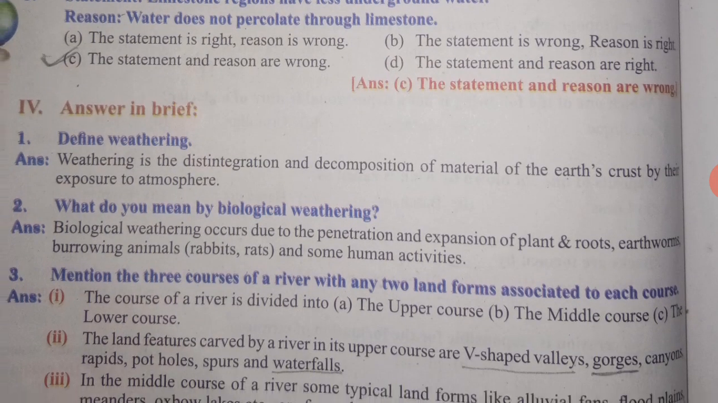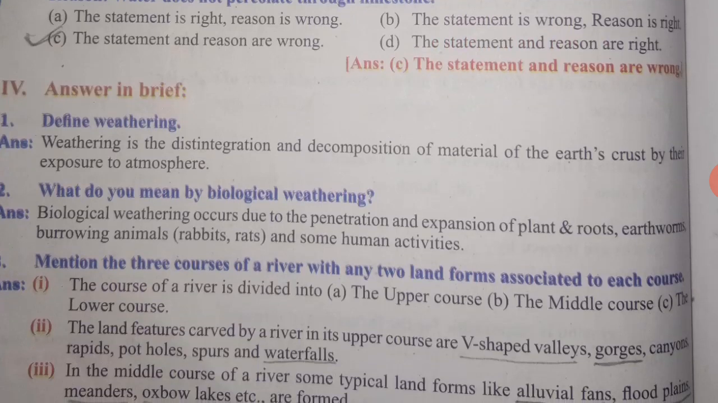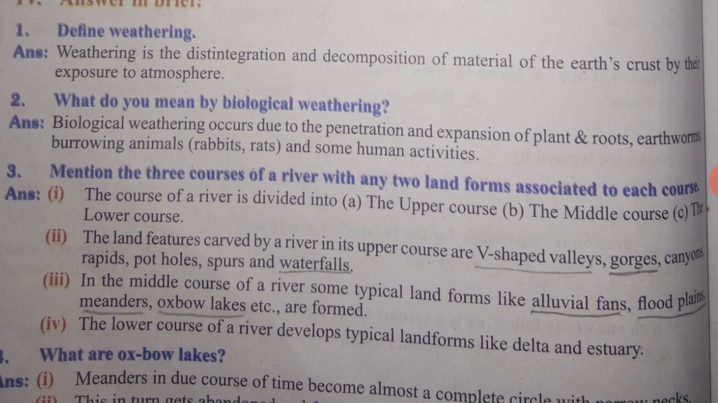Fourth Roman letter, answer in brief. First one, define weathering. Weathering is a disintegration and decomposition of material of the earth crust by their exposure to atmosphere. Second question, what do you mean by biological weathering? Biological weathering occurs due to the penetration and expansion of plant roots, earthworms, burrowing animals, that is rabbits and rats, and some human activities.